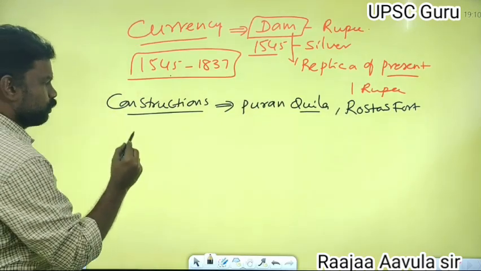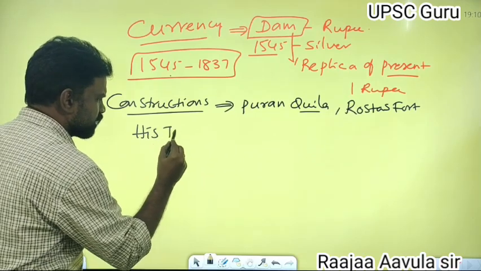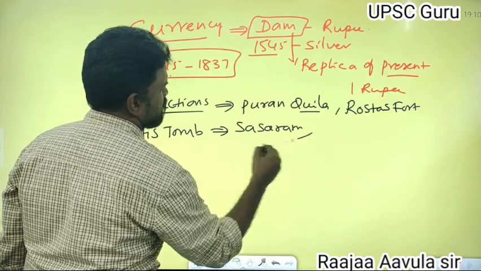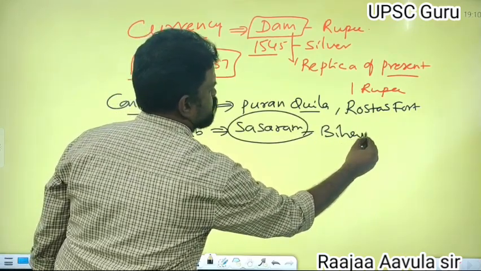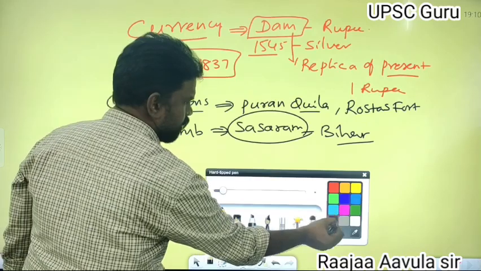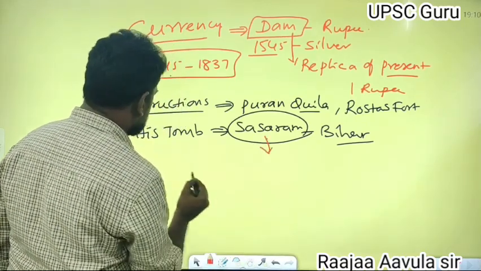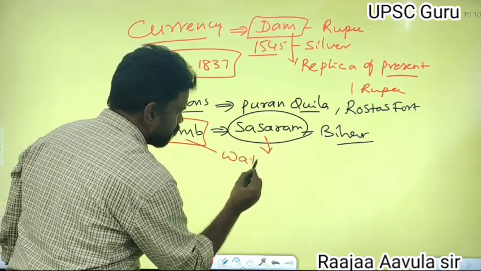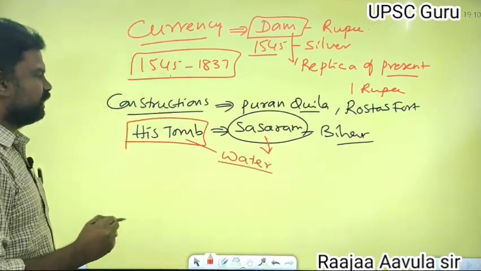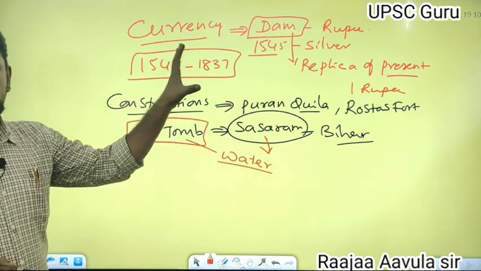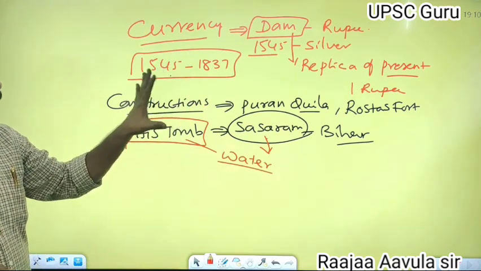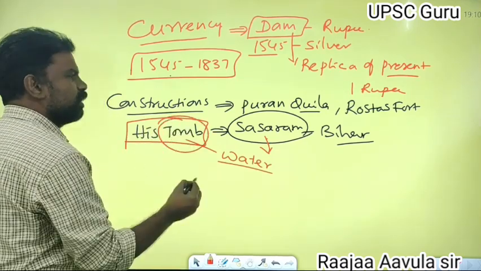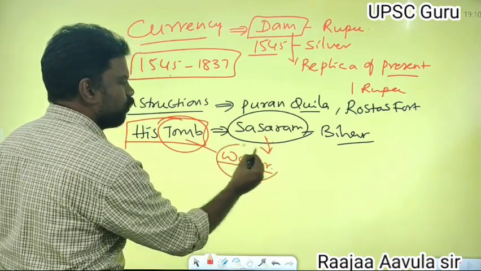And Sher Shah's tomb was constructed at Sasaram, because Sher Shah originally belonged to Sasaram in Bihar. The tomb of Sher Shah at Sasaram is surrounded by water. It is the only tomb in India which is surrounded by water. This is important, asked in previous examinations.